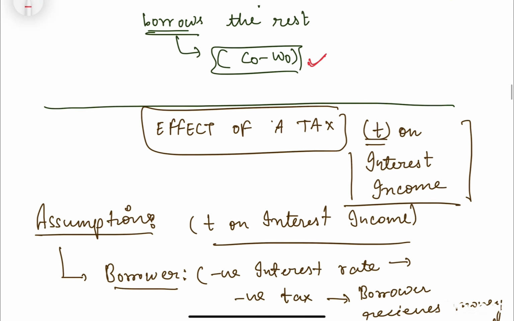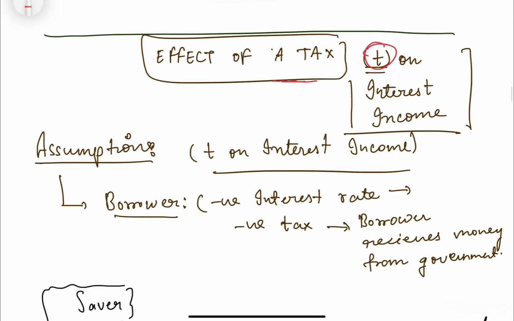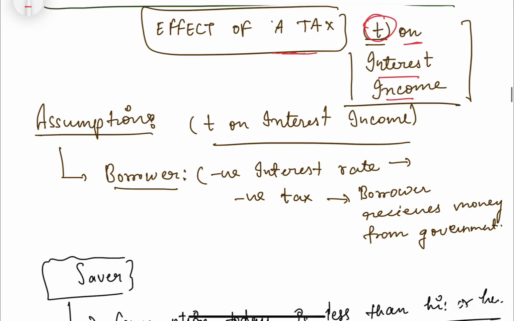Now we will look, अभी तक जो हमने पढ़ा, we were talking about कि how the individual will decide a point of his consumption जब कोई tax नहीं था. But now we have a tax. So we will see कि how this tax is going to affect his choices or decisions regarding consumption in different time periods. So let's say tax is T, it's a proportional tax on interest income. So it is not on income only. Let's say his income is W, it is on the interest of this income. R is the interest, right? So interest income would be RW. So the tax is on that interest income.